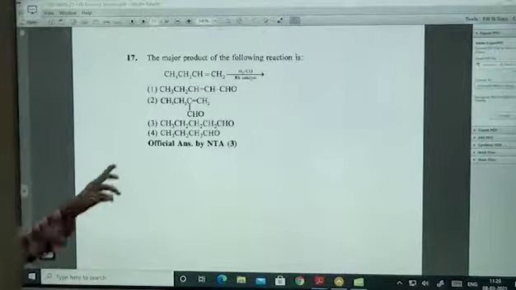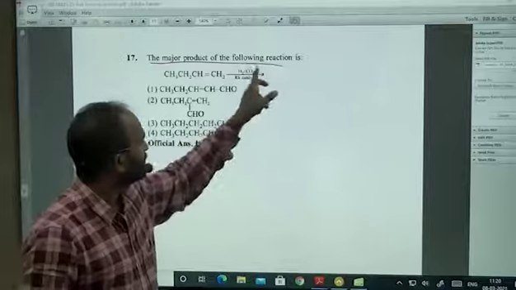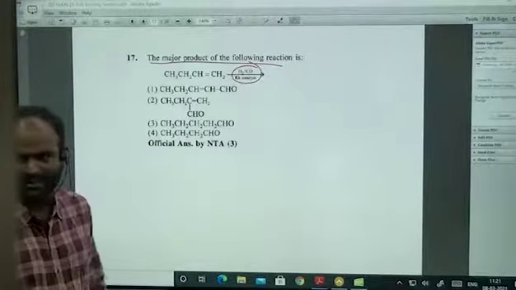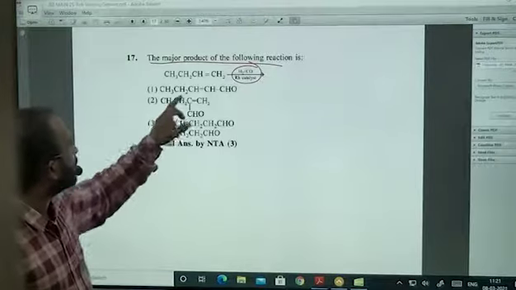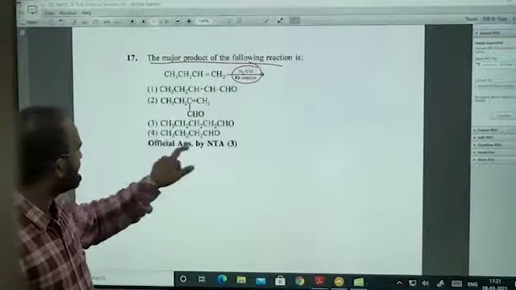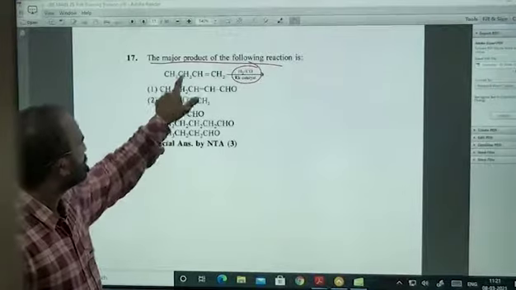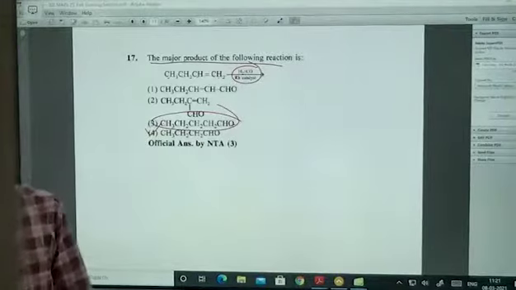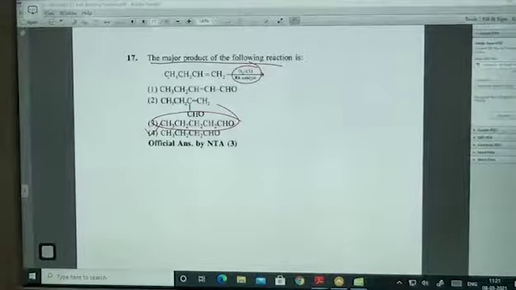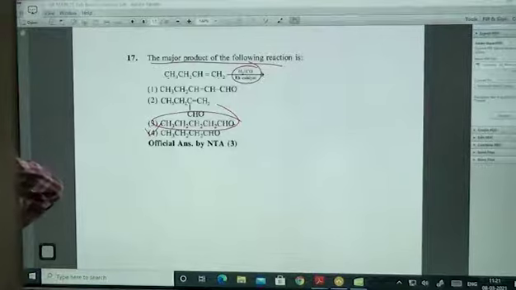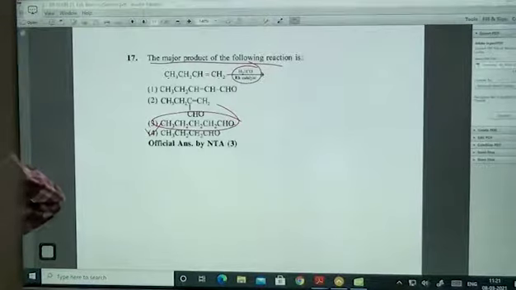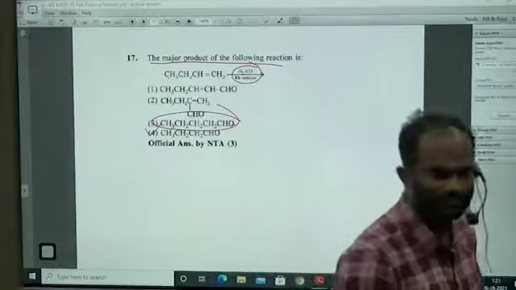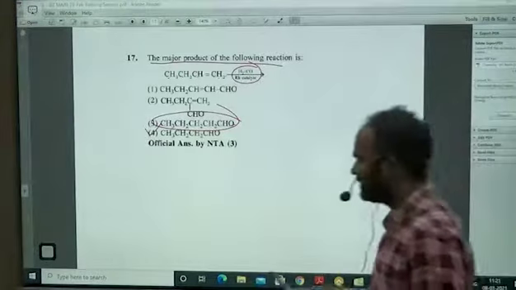2. Next. Yeah, H2 plus CO, which means HCHO will be formed. It is almost like an anti-Markovnikov addition. CHO can be formed. CHO will be here and H will be here. 1, 2, 3, 4, 5 carbons. 1, 2, 3, 4, 5. One H will be here and one CHO will be here. I forgot the name of this reaction. What is the name of the reaction? Formylation. Formylation, yeah. Formylation reaction, yeah.